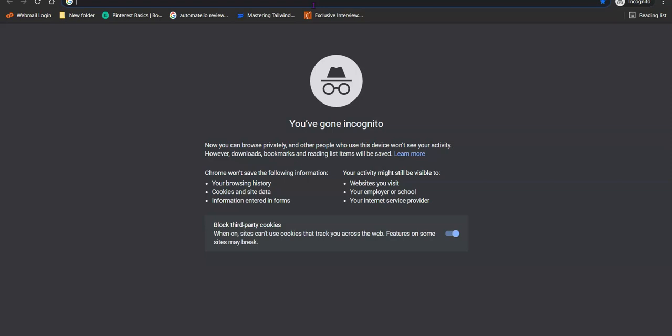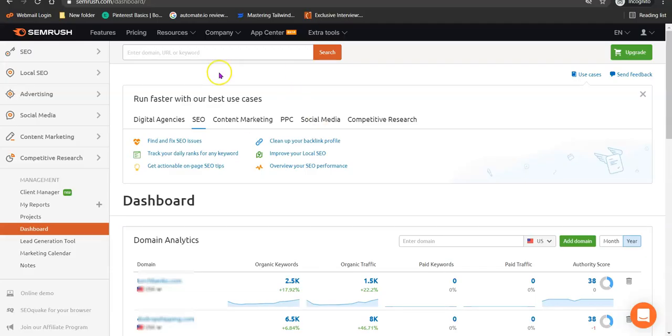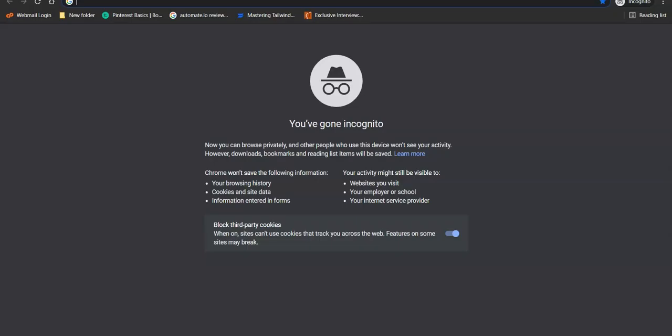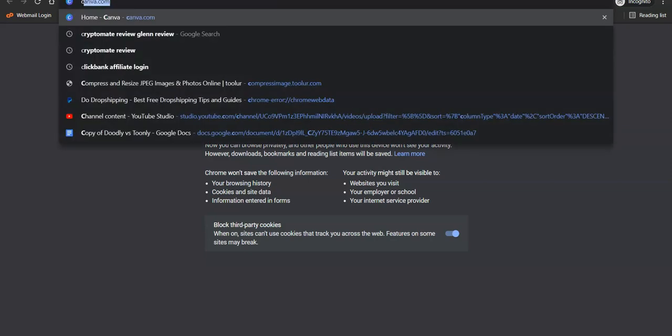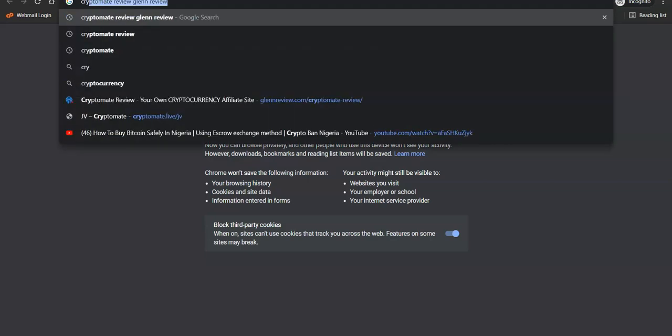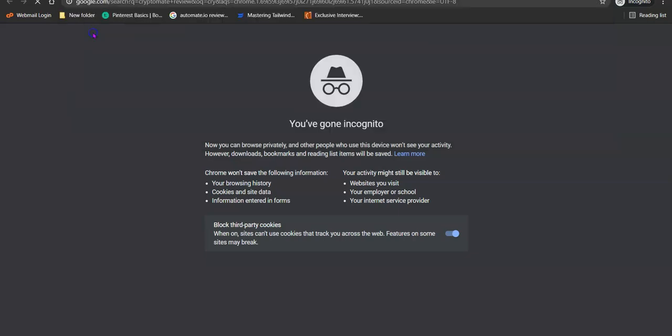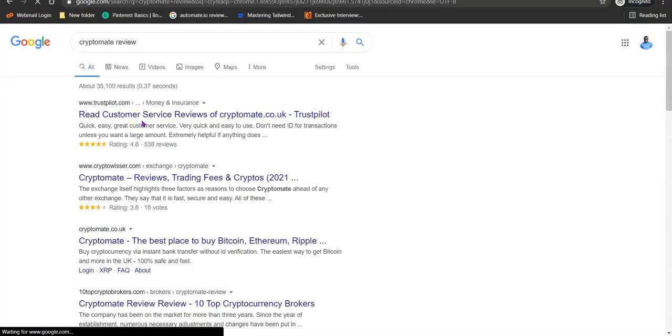Now, what is SEO? SEO is search engine optimization. If we are okay with SEO, we'll be able to rank higher for this product keyword. In my own case, I usually go with SEMrush. What I simply do is first do a quick search on the product, which is CryptoMate review.